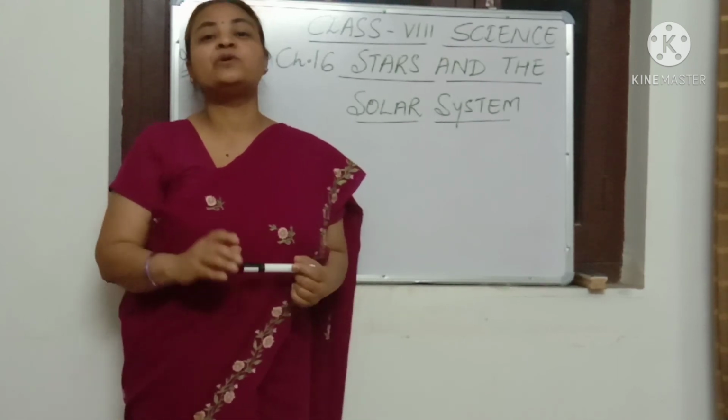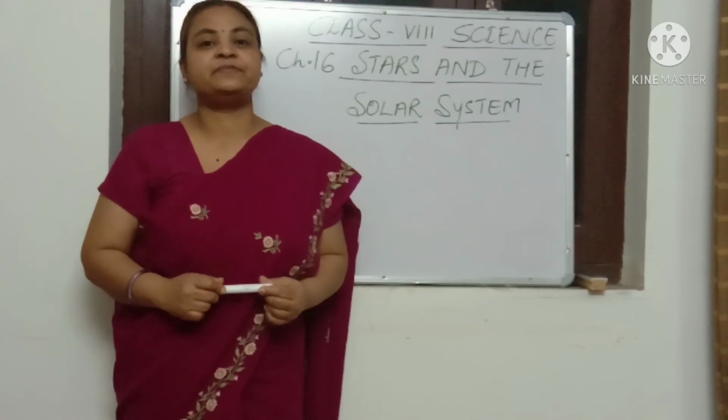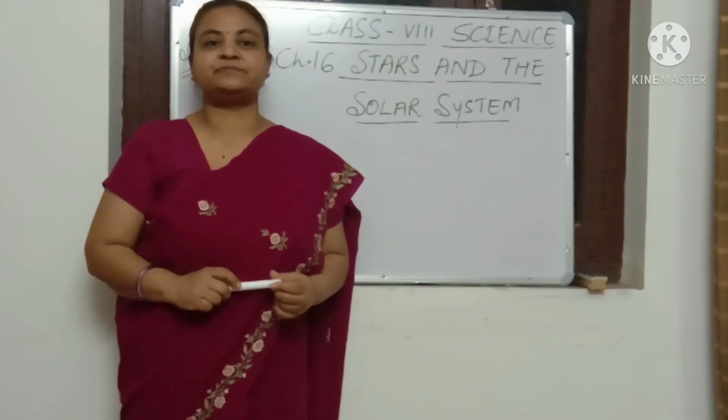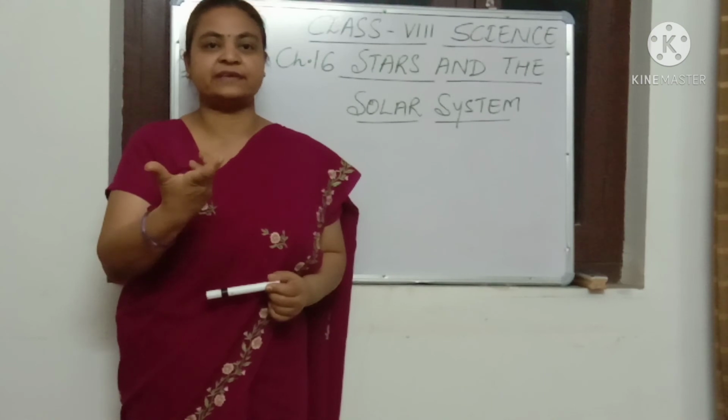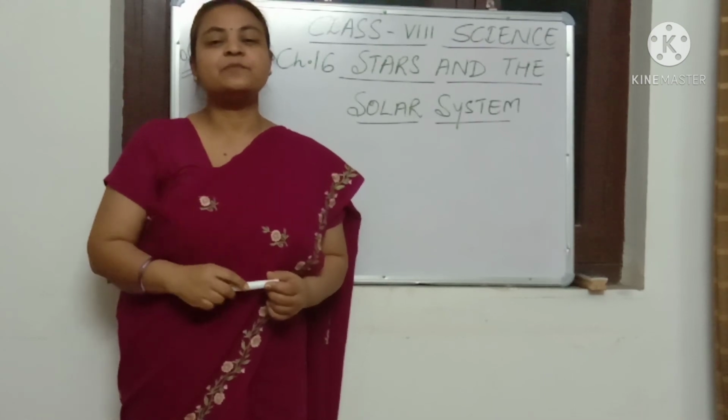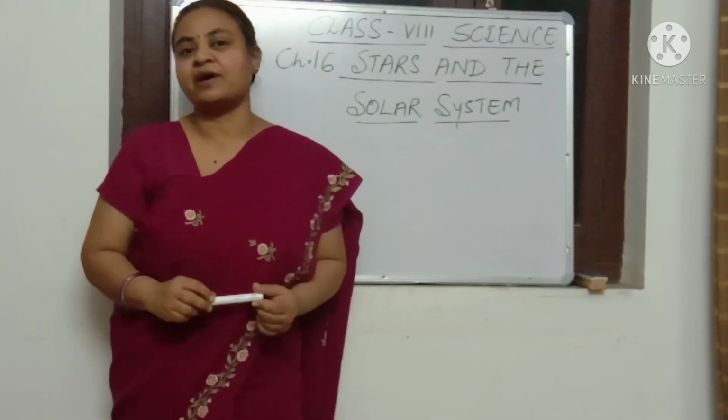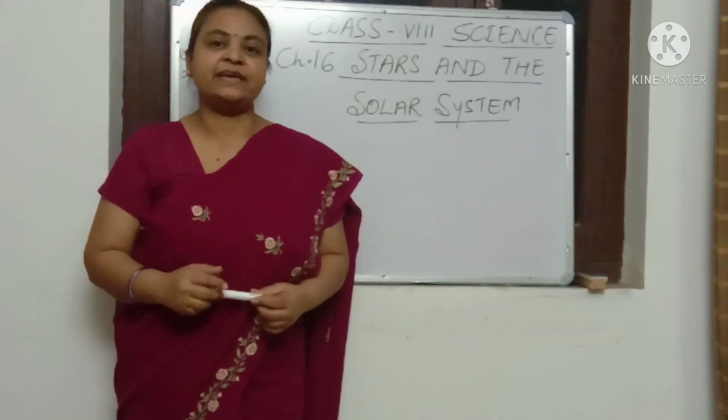Planets also rotate around their axis. That is called rotation. They spin around their axis. Earth completes one rotation in 24 hours. That is called a day.